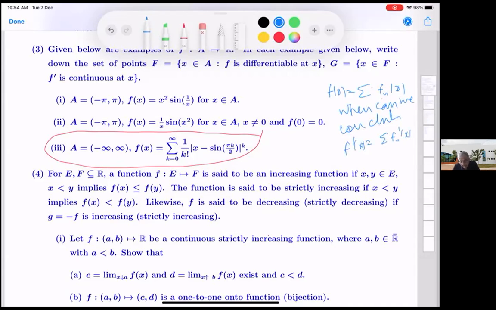Can we do term by term differentiation? Offhand, the answer would depend on, see, for power series, what we looked at first were the first n terms and the remainder term, and tried to argue that the remainder term is uniformly small. So if we can do something like that, then we are done, but not otherwise.